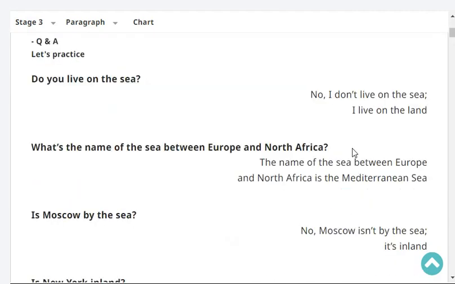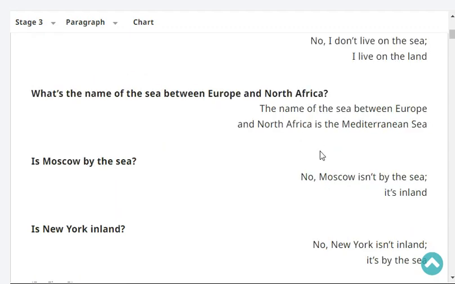Do you live on the sea? No, I don't live on the sea. I live on the land. What's the name of the sea between Europe and North Africa? The name of the sea between Europe and North Africa is the Mediterranean Sea.